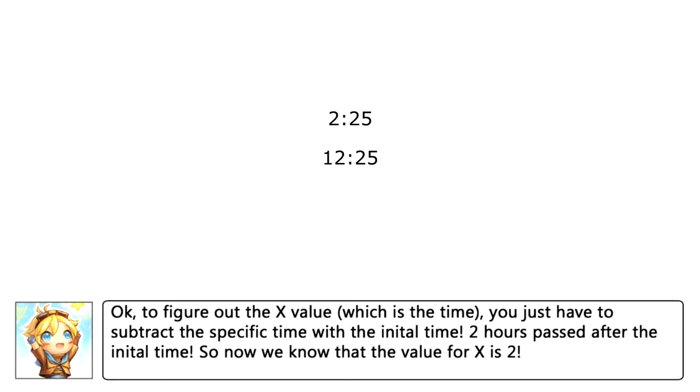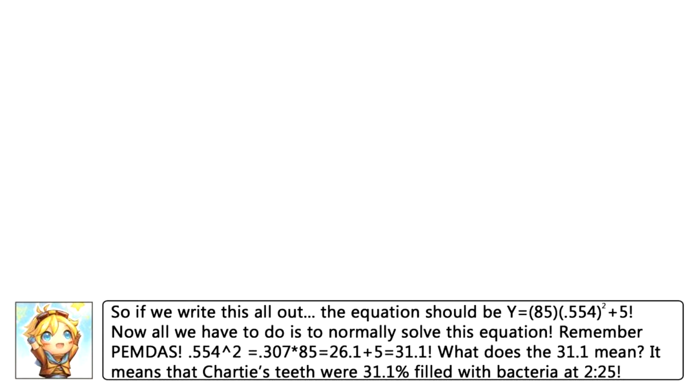Okay, to figure out the X value, you just have to subtract the specific time with the initial time. 2 hours passed after the initial time. So now we know that the value for X is 2. So if we write all this out, the equation should be Y equals 85 times 0.554 to the power 2 plus 5. Now, all we have to do is solve the equation.